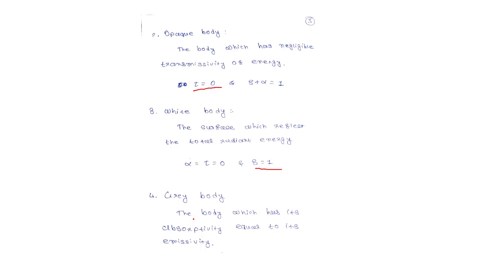Gray body, the body which has its absorptivity equal to its emissivity. What emissivity is, we will discuss in our next class. For now, just remember this definition: the body which has its absorptivity equal to its emissivity.